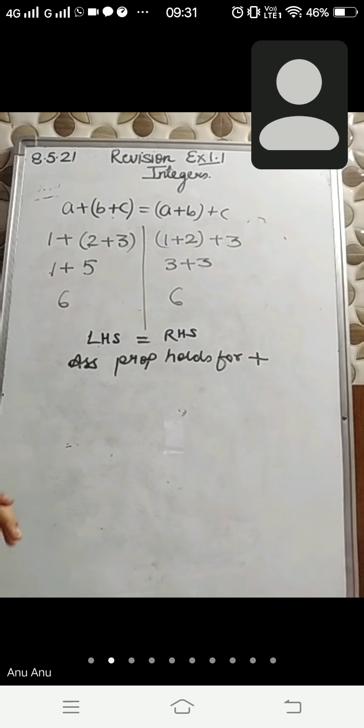Does it hold for subtraction? No, it will not hold, because if commutative property for two numbers will not hold, then how will this property hold for three numbers? So please write one example to justify this, that associative property doesn't hold for subtraction. Hurry up, I'm waiting.